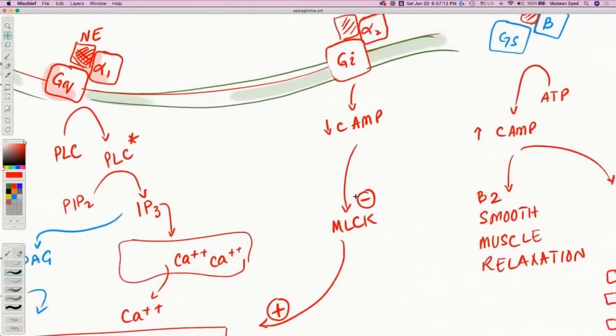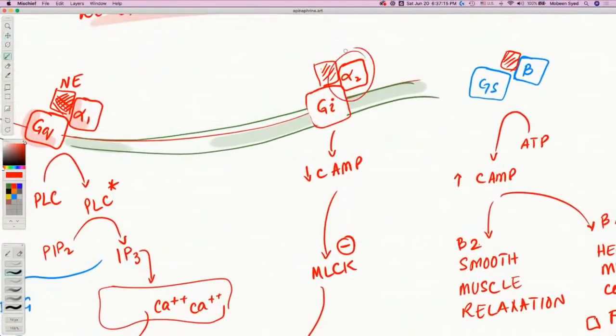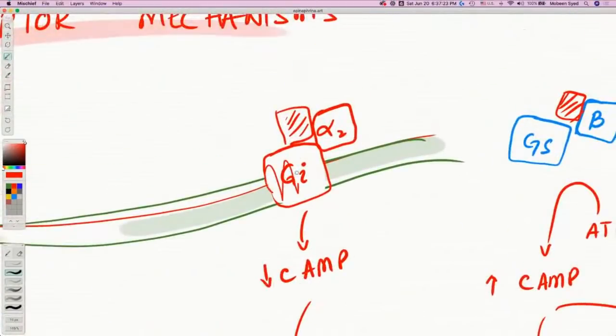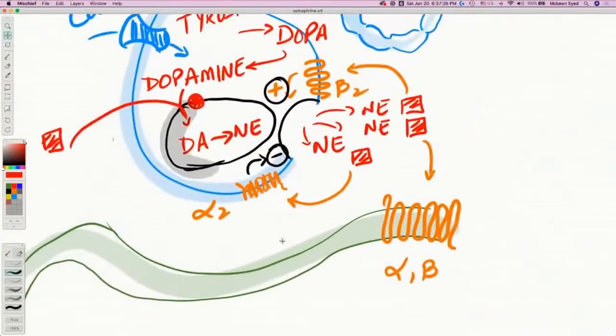Now, on this side, this is an alpha 2 receptor. When norepinephrine comes and connects there, this is again another G protein, another serpentine protein. This is called GI, I for inhibitory. Alpha 2 receptor is connected with it. This is also on the blood vessels. You also saw that alpha 2 receptor up here was also present here. This is also present, alpha 2 over here.